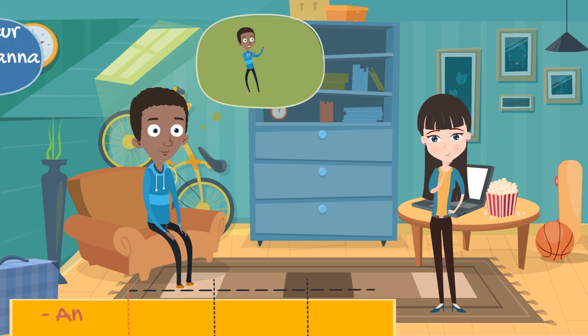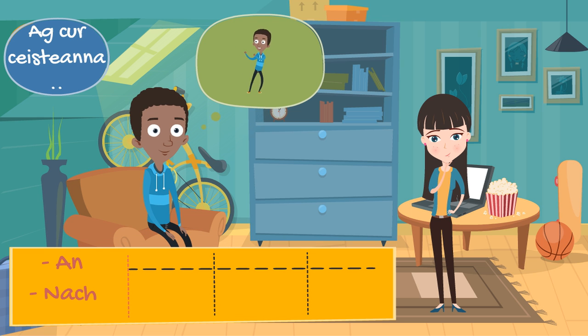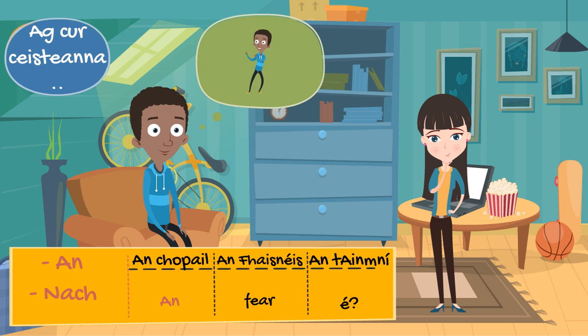To ask questions, the copula words an and nach are used in the aimsir láithreach. The sentence structure is as follows. An Chopail, an aithris, or information, an t-ainmní, or subject. Like, an fear é, is it a man?